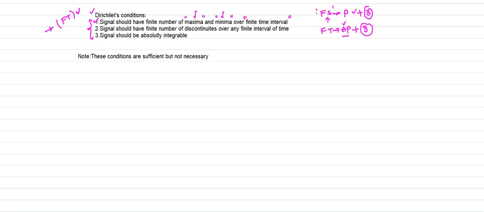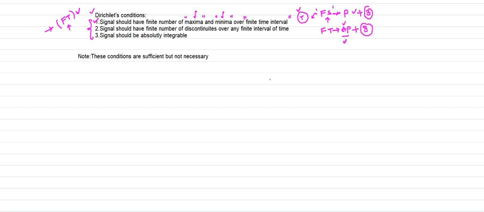So in the case of Fourier series, we consider the time period as the range to calculate the maxima and minima. But Fourier transforms are applicable to aperiodic signals, so there is no definition of period.